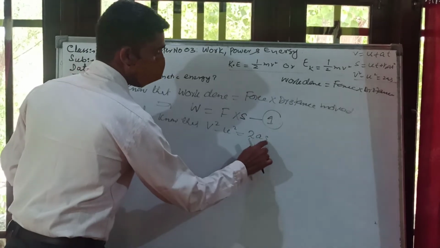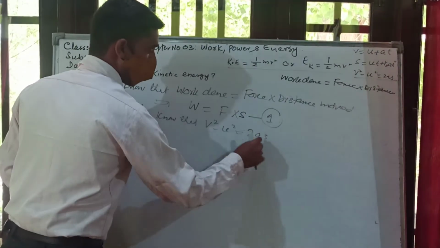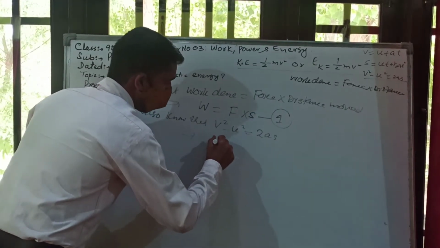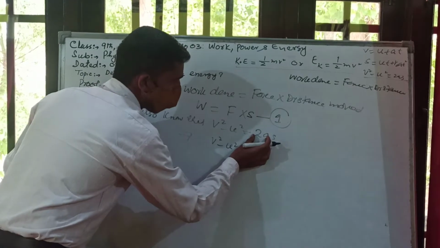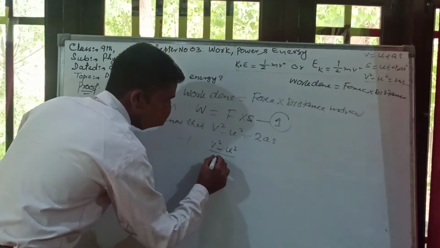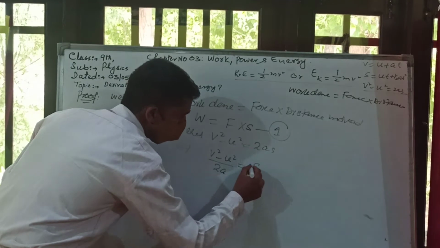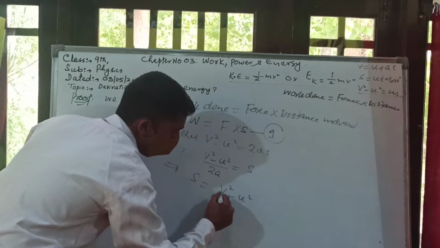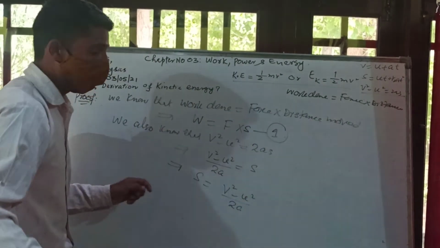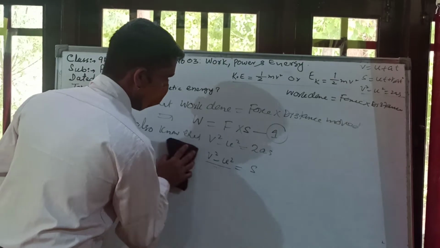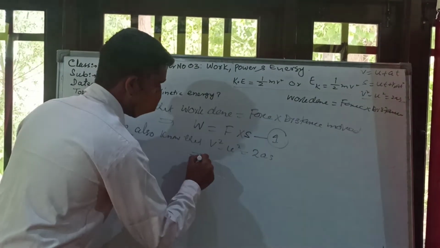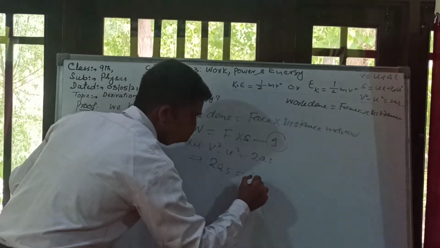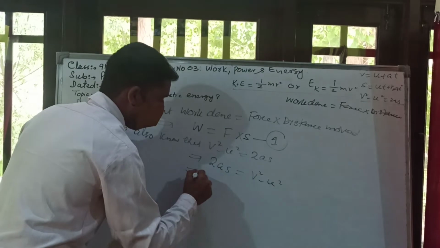Here is this S. We will find out the value of this S from this equation, which is the third equation of motion. So I may write here V square minus U square. This 2A is multiplied; when we take it to the left hand side, it will be divided, so 2A is here. There remains S. So I may write first this S as V square minus U square over 2A. If you have a confusion here, I can write it like this. My dear students, I may change this side here. 2AS is equal to this. I will take it to the right hand side, V square minus U square. We have to find the value of S.